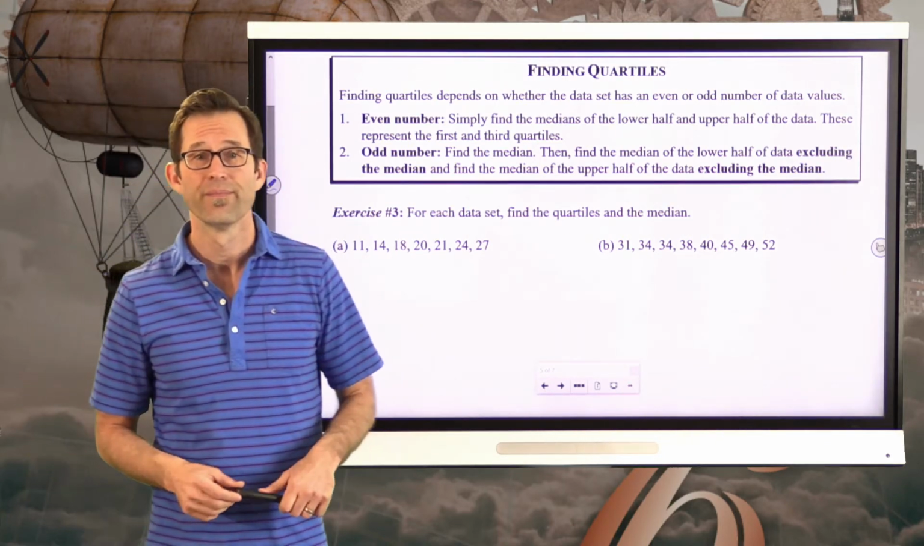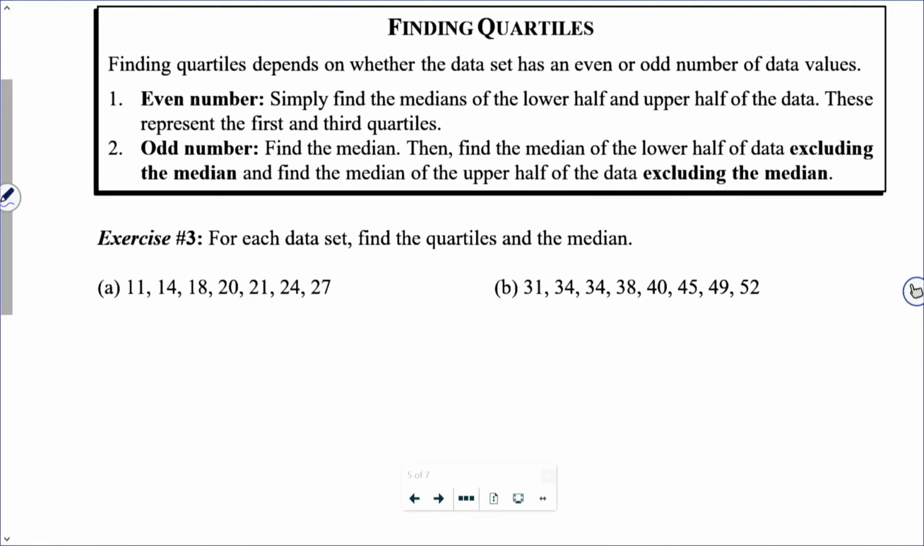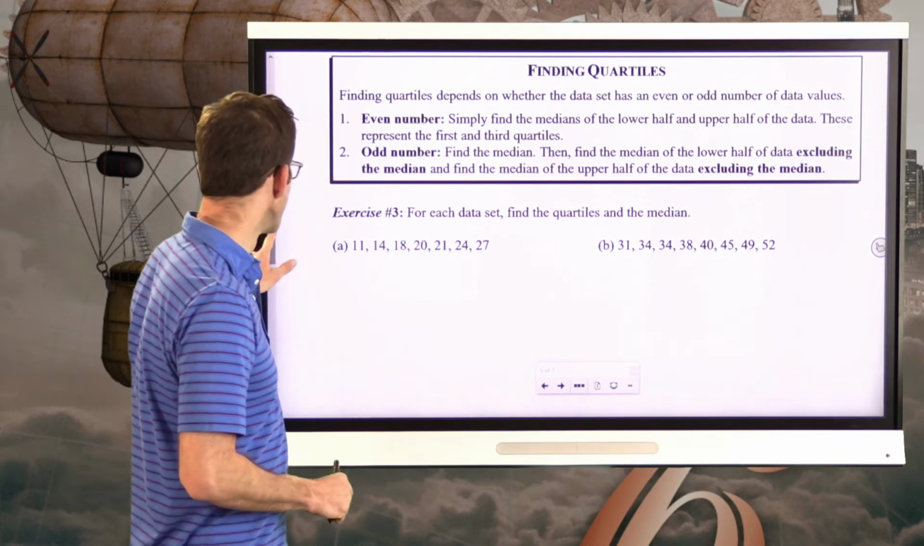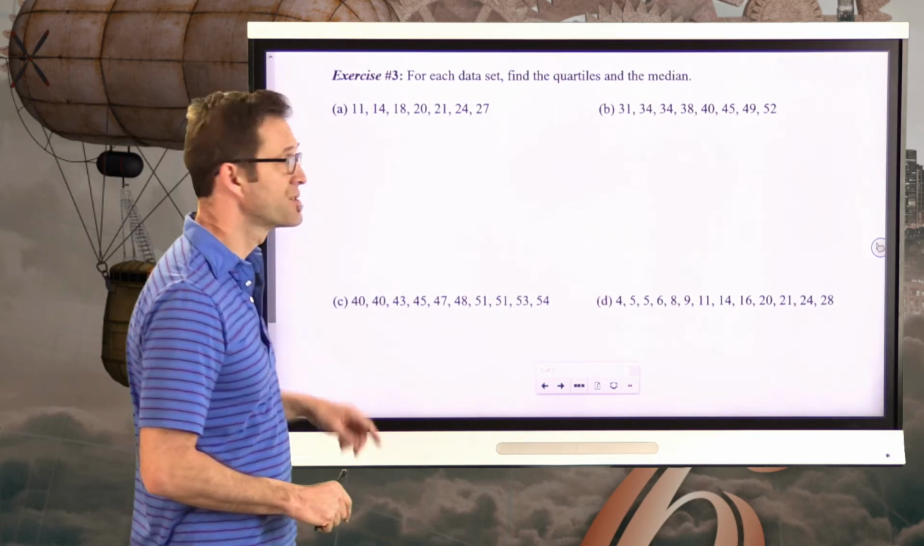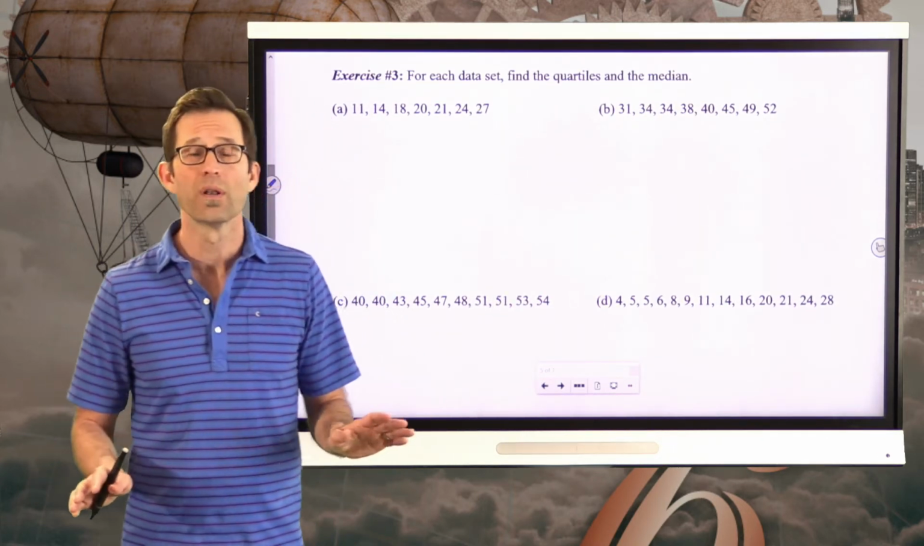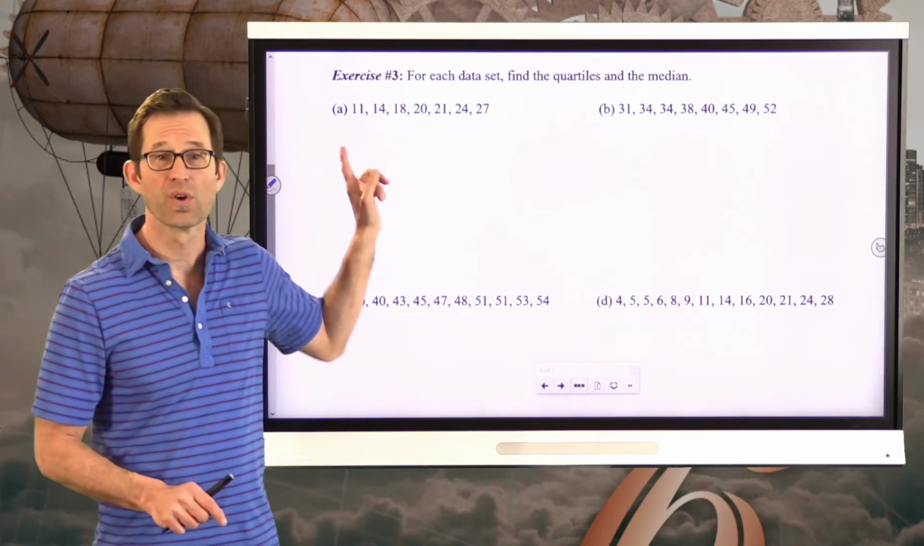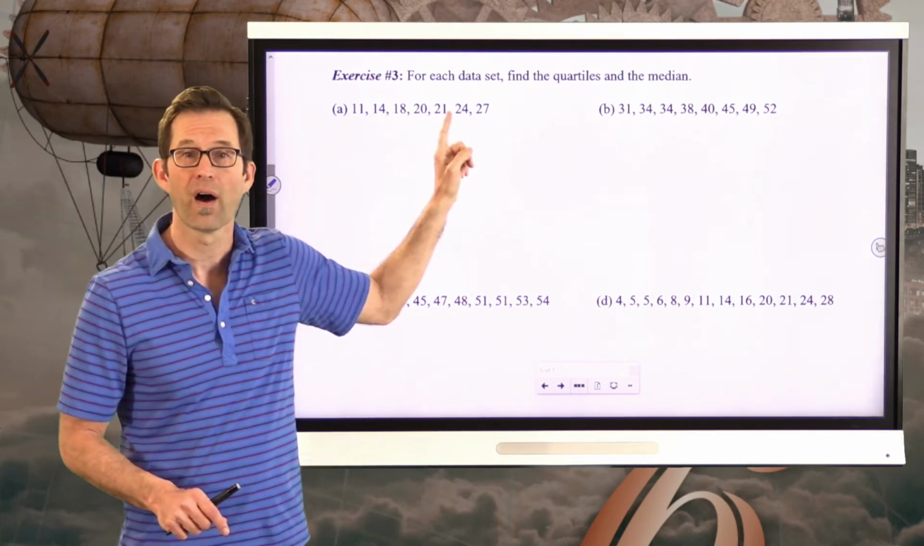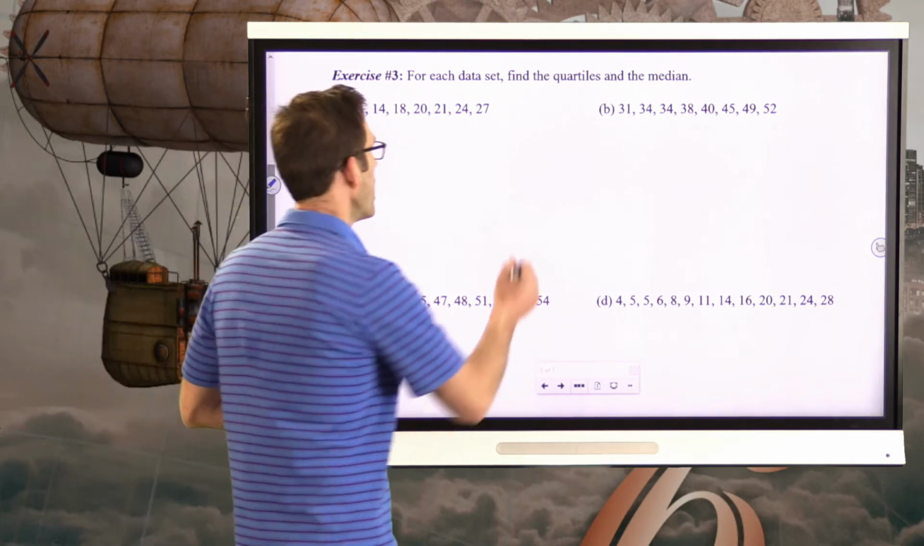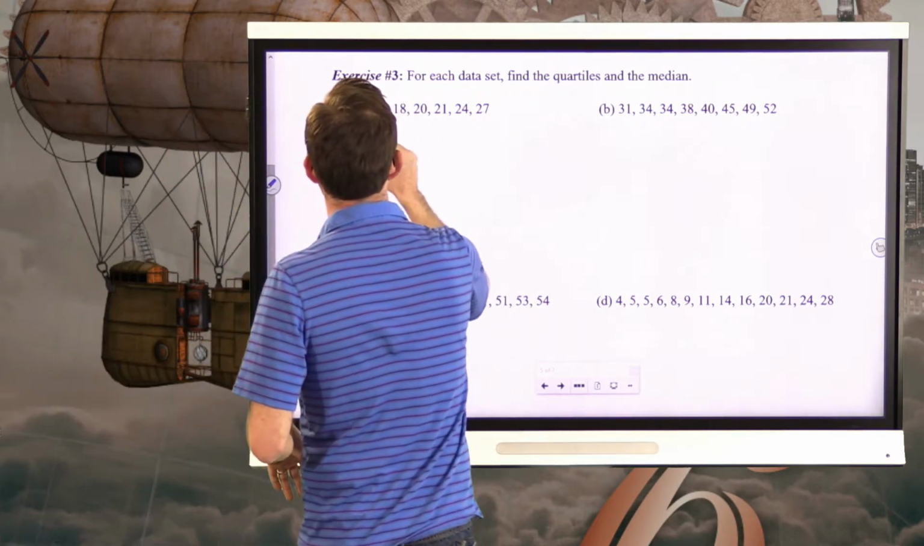Exercise number 3. For each data set, find the quartiles and the median. Let me bring this up a bit. We've got 4 of these to go through. The first thing you always want to do is figure out how many data points there are. So in letter A, we've got 1, 2, 3, 4, 5, 6, 7. We have 7 data points.